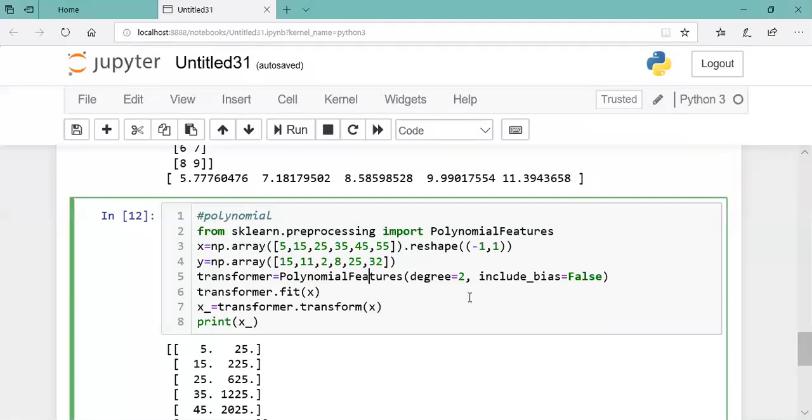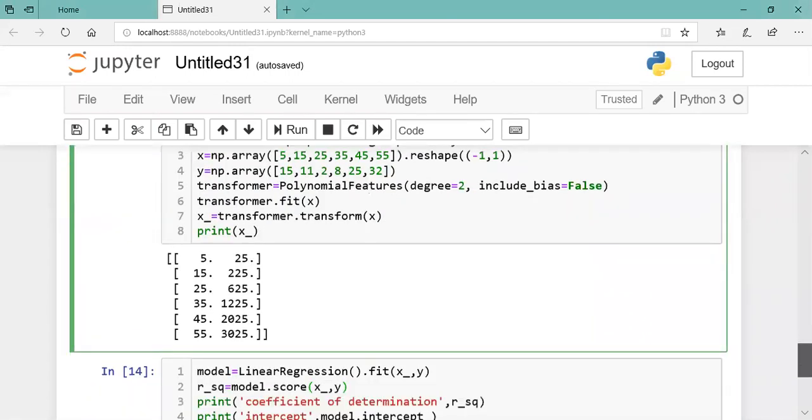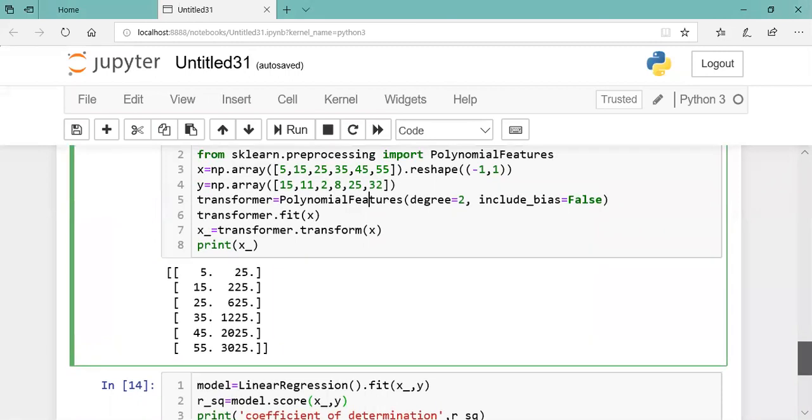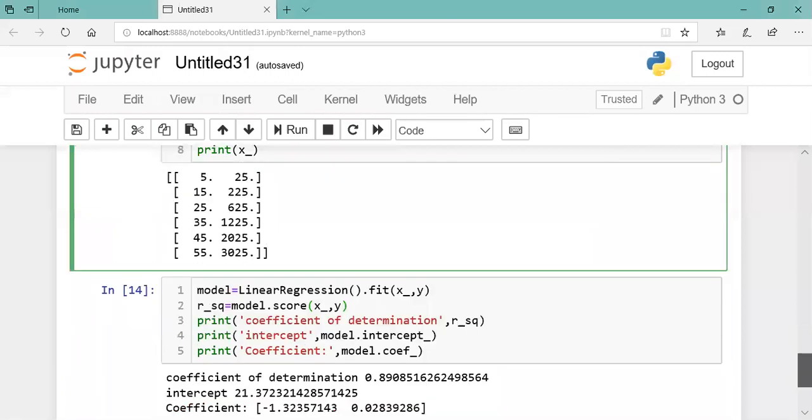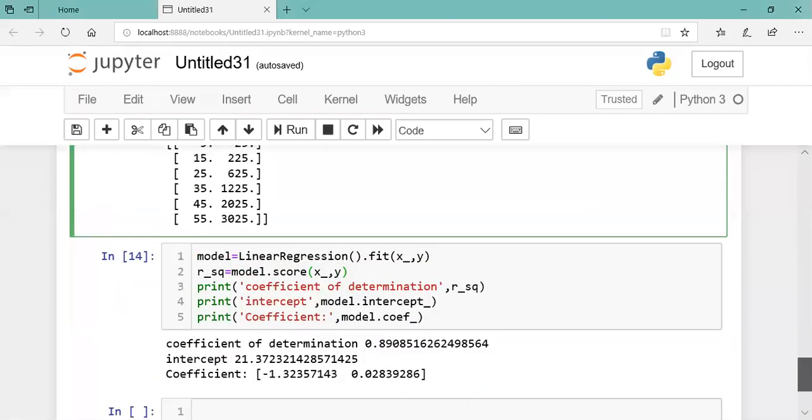I'm just thinking it should be like that only. Clear? Okay.